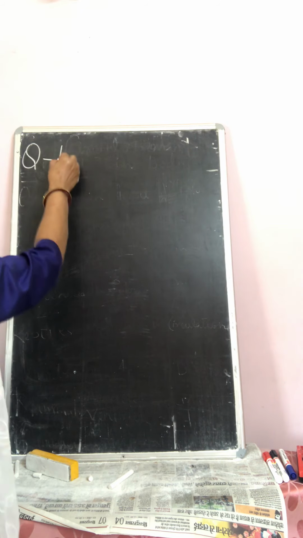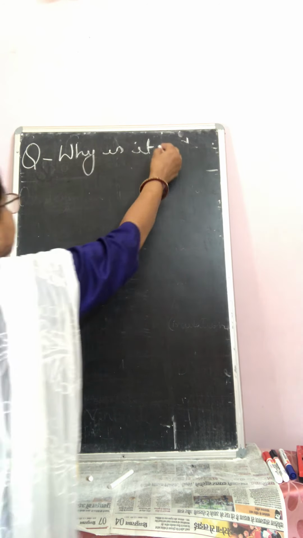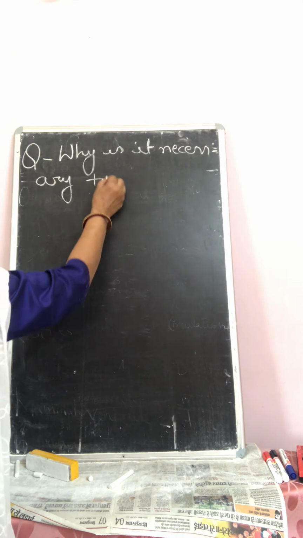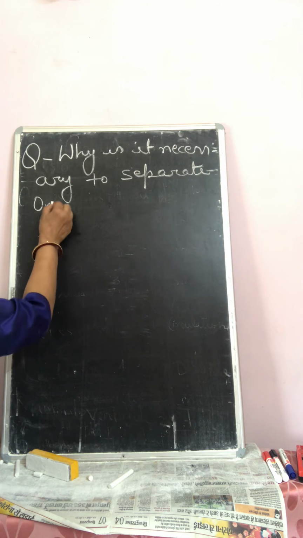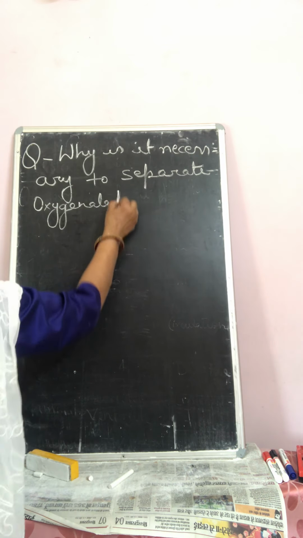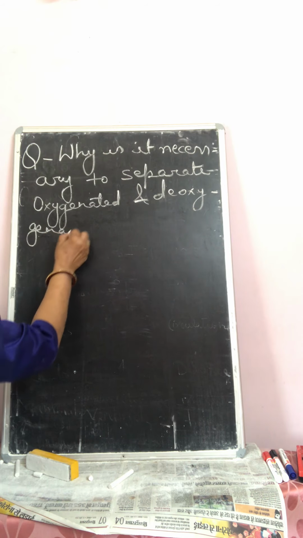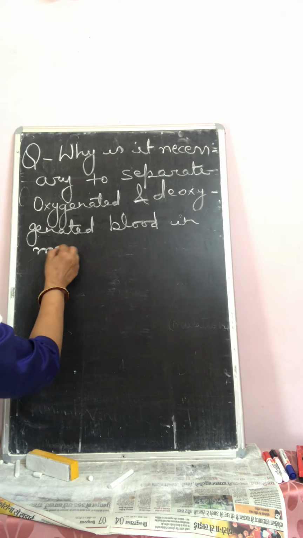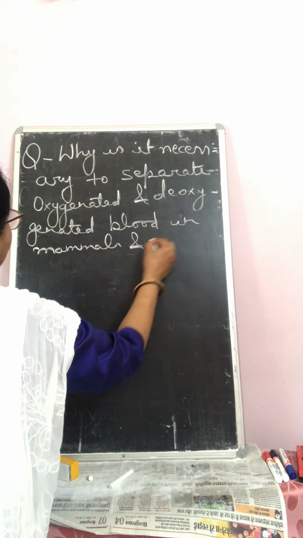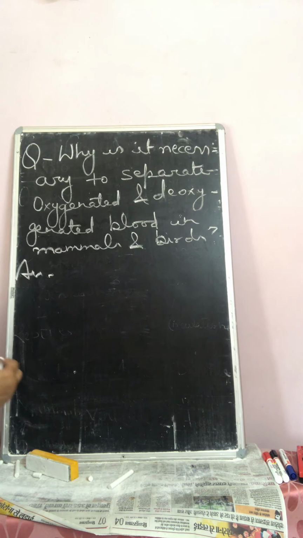Question: why is it necessary to separate oxygenated and deoxygenated blood in mammals and birds? Actually, it is necessary. Why?